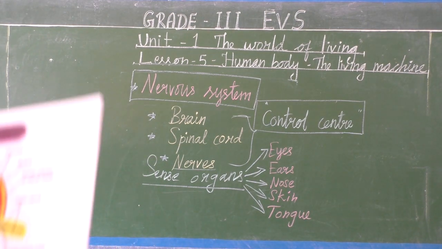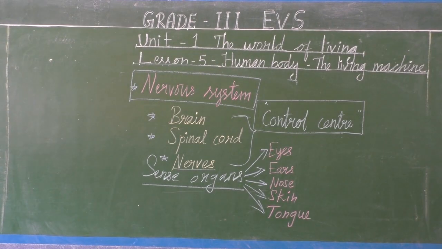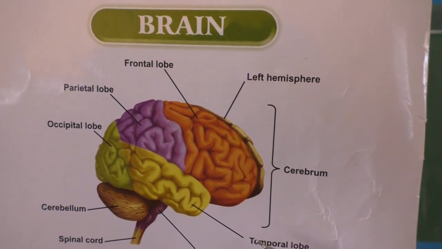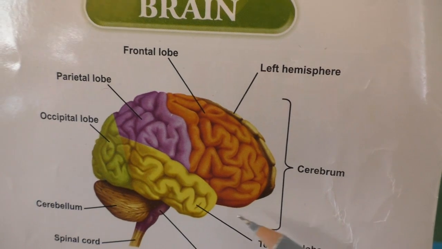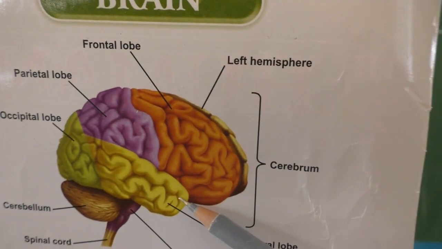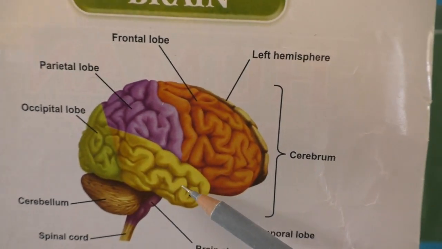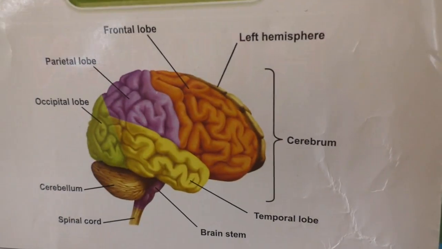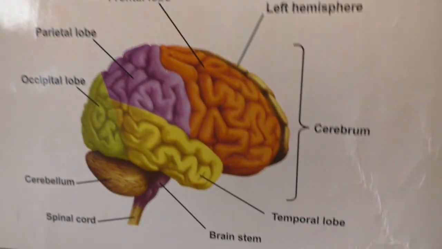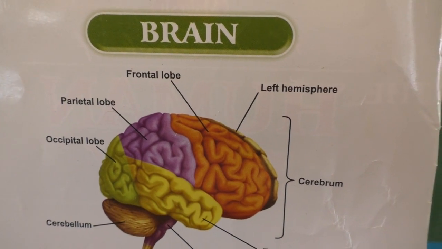So here, see, this is the brain, protected inside the skull. They call these the cerebrum, cerebellum and medulla. We'll study this in our 5th standard, okay? It's the brain, the control center of our body.